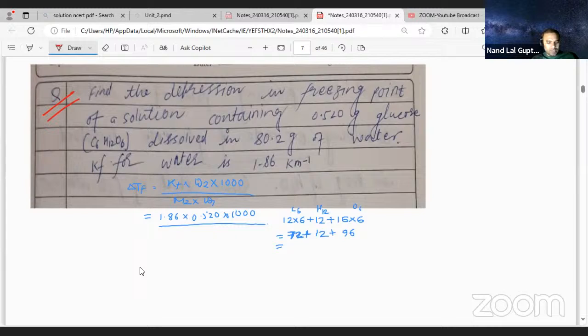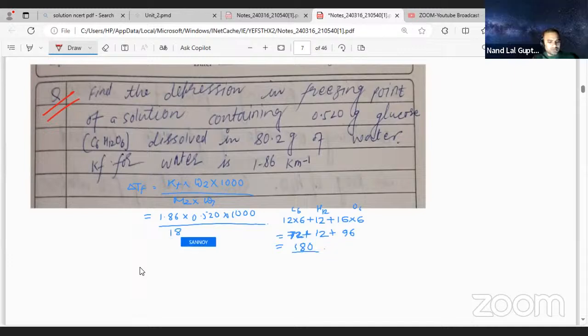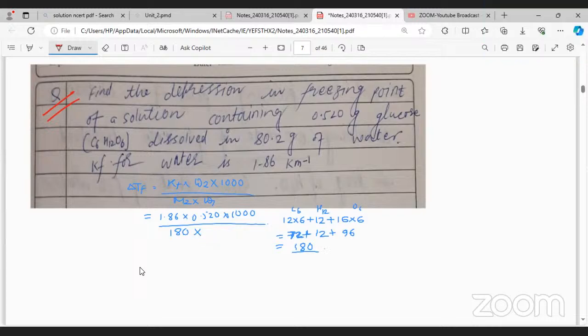Glucose molar mass you need to calculate, or you should know. 180. Why are you calculating? Sir, I forgot actually. No, you must not forget. 80.2.